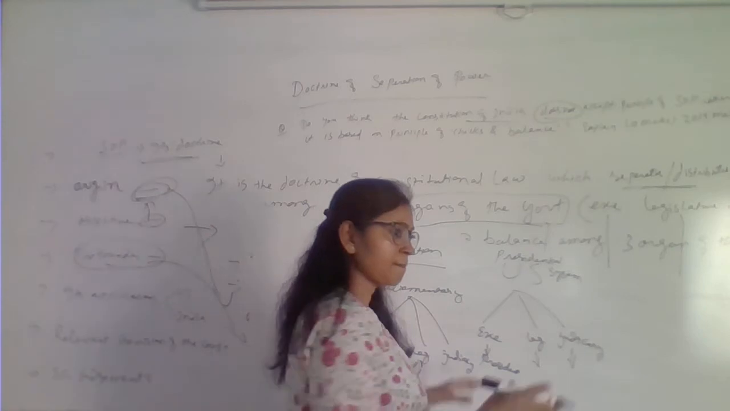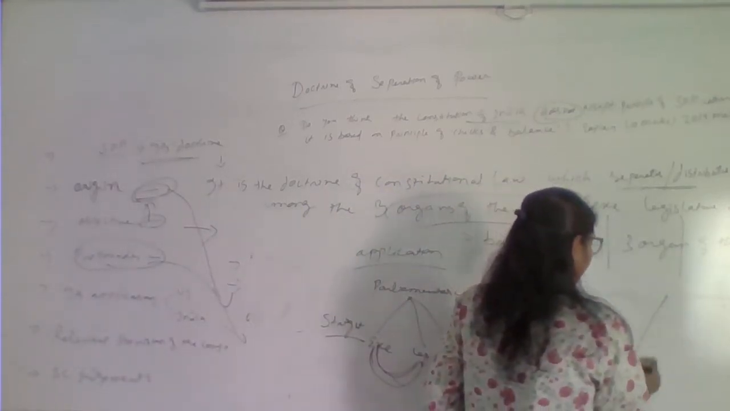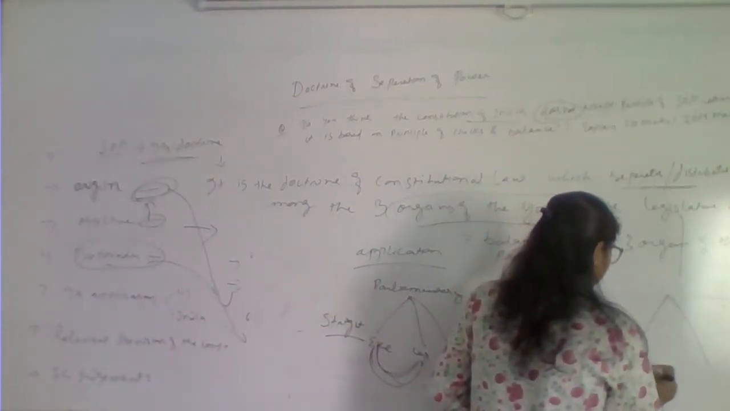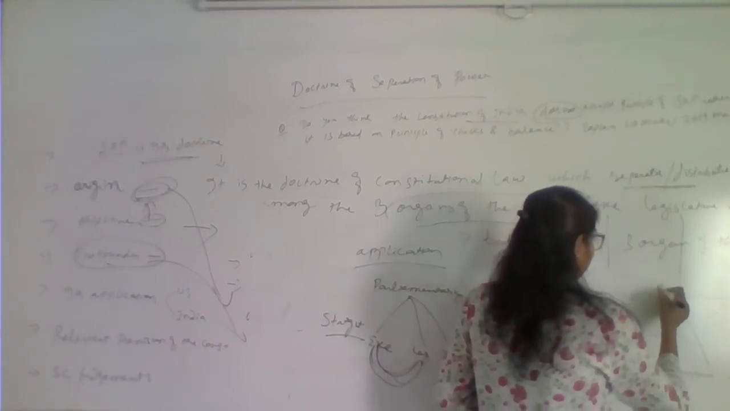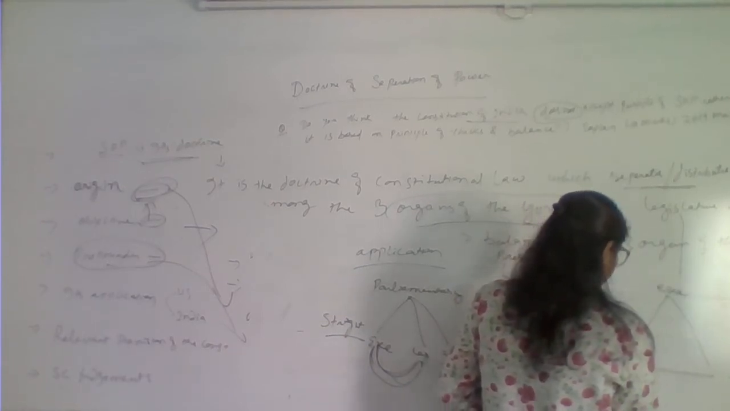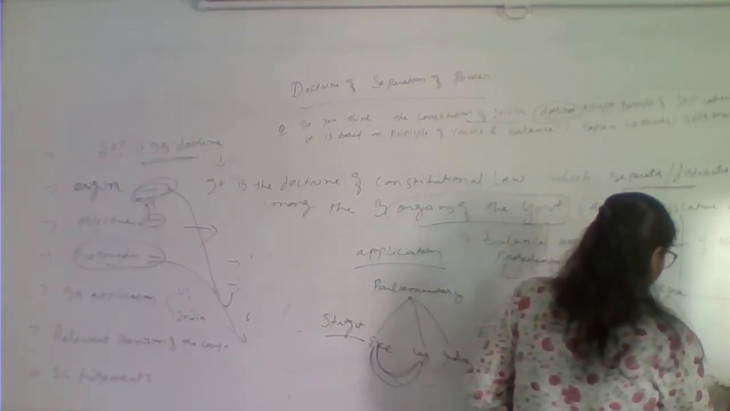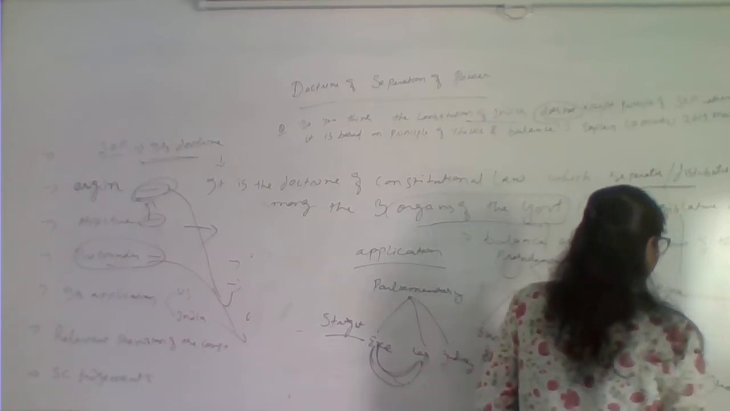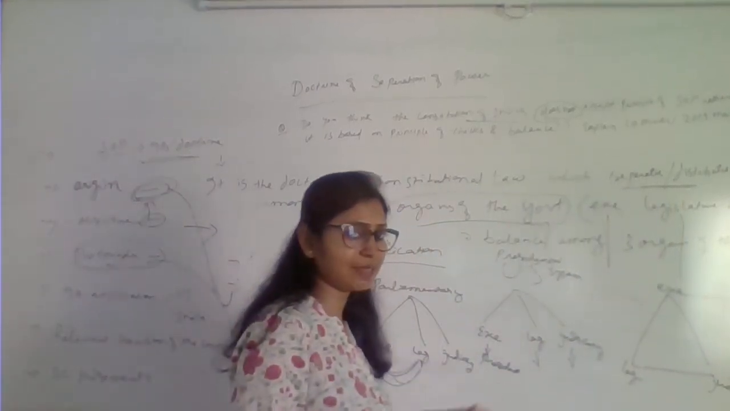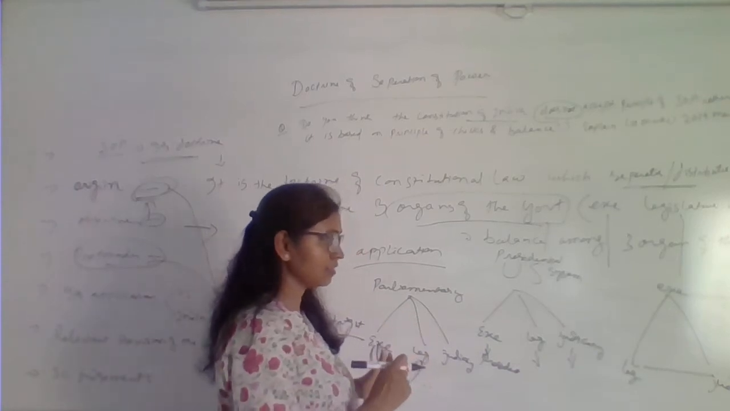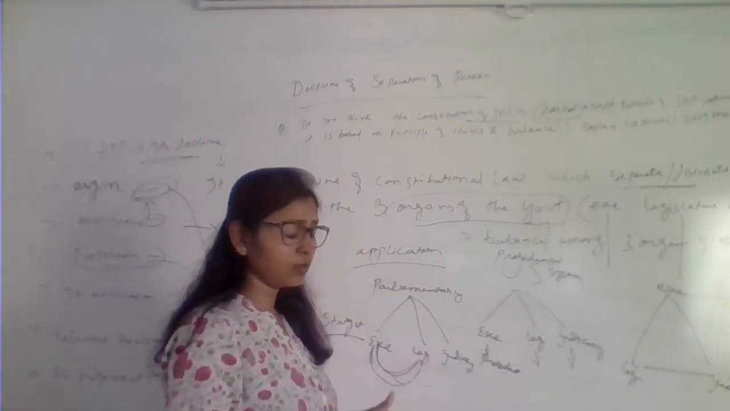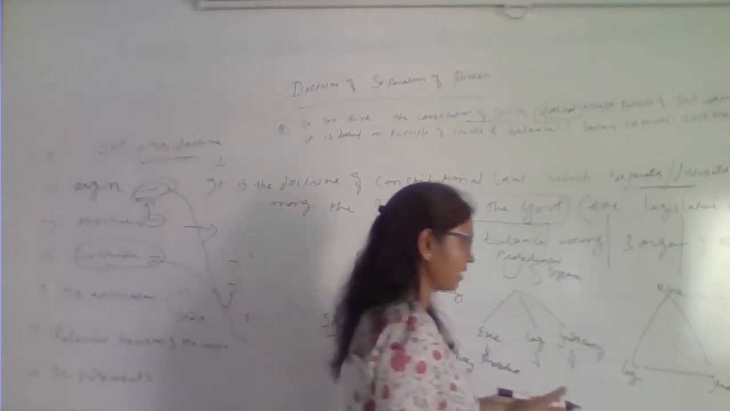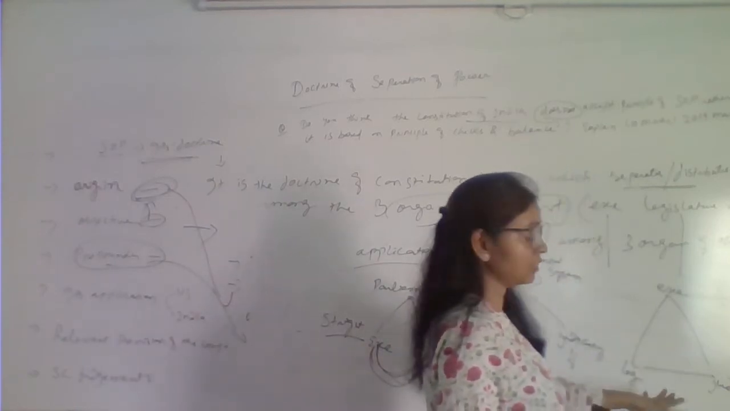They do interact with each other and they control each other. So we'll see like executive, legislature and judiciary. You see there is a system of checks and balance. Each organ has been given certain powers to check and balance the power of the other organs.